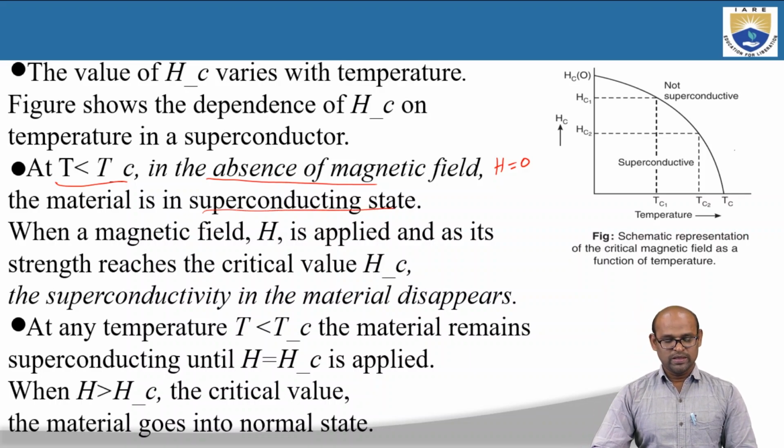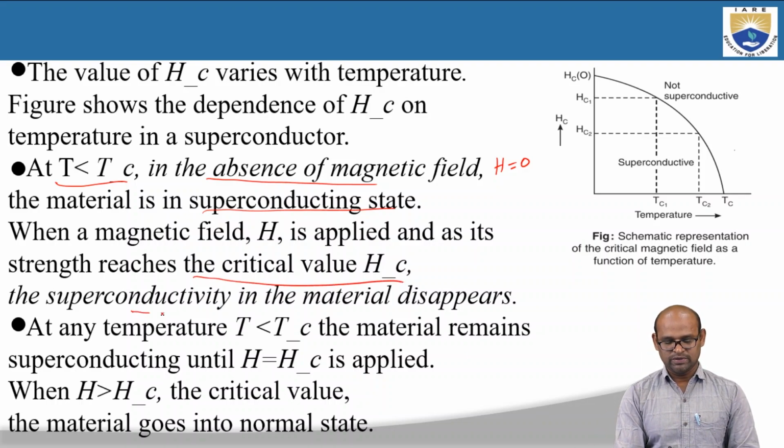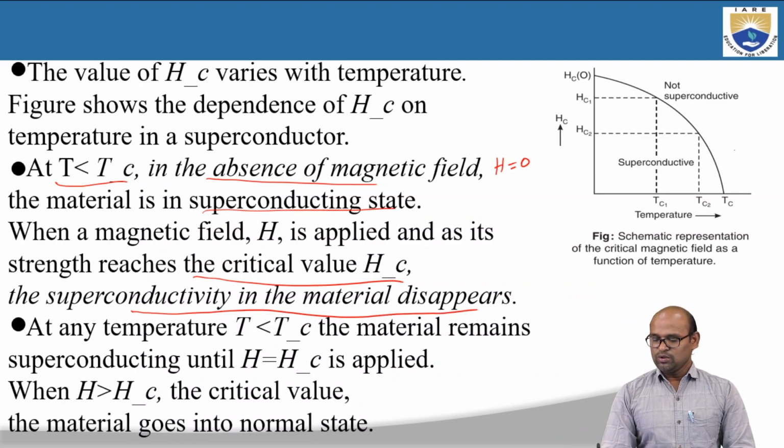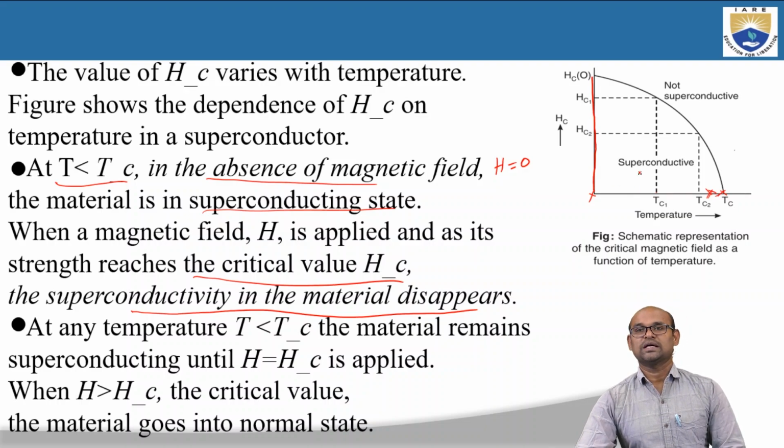So when a magnetic field H is applied, as its strength reaches the value of Hc, the superconductivity in the material disappears. Even though we are below Tc, so that the material is in superconducting state when the field is 0, as you increase your applied magnetic field, the material can lose its superconducting state.